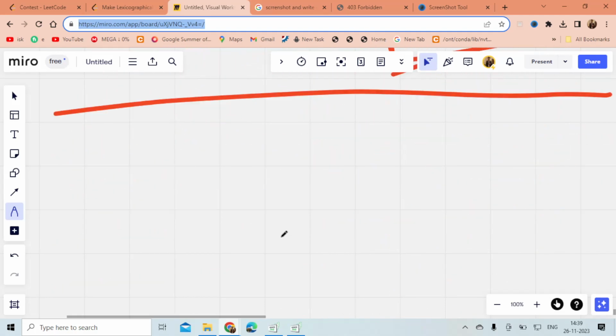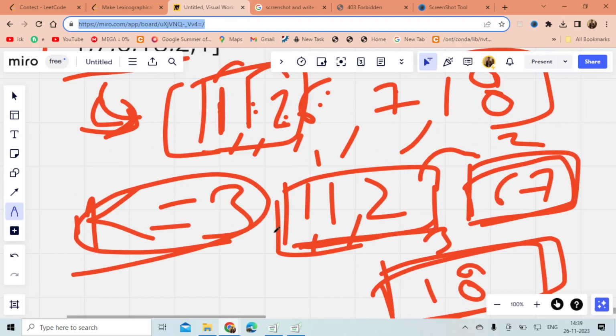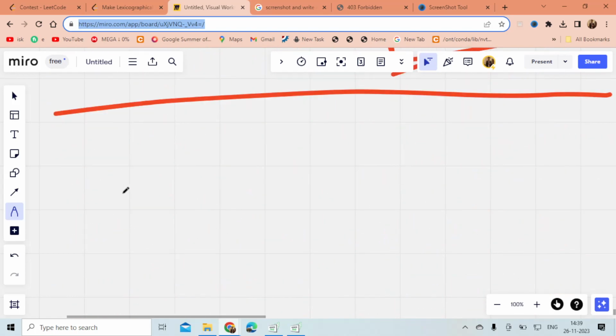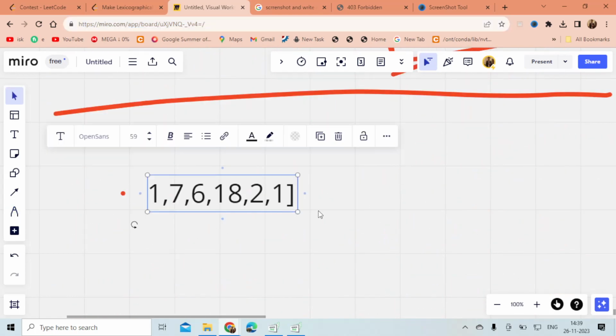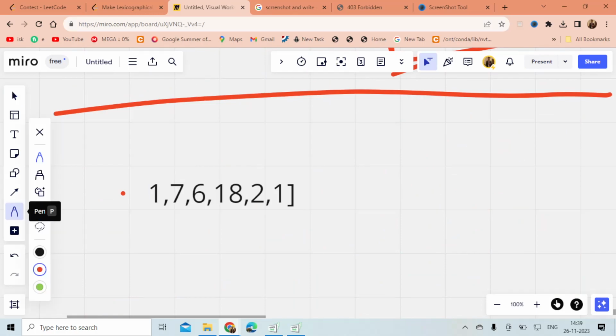So to make the lexicographically smallest array, what is our requirement? Our requirement is that the smallest element should come at the top. So if this is the array, I will swap those elements which I can swap, obviously.